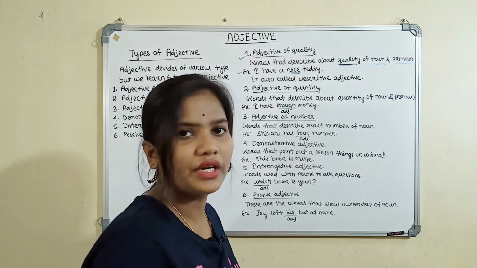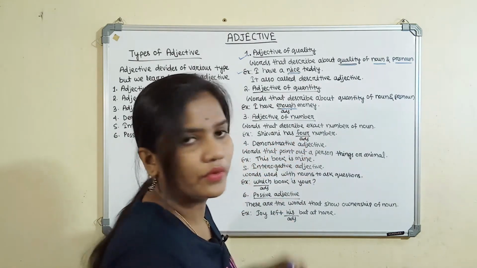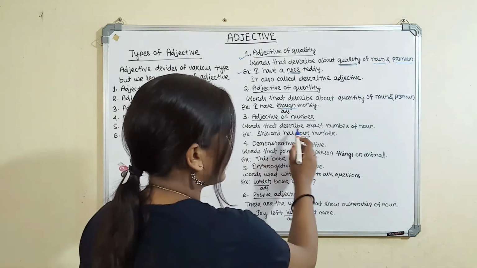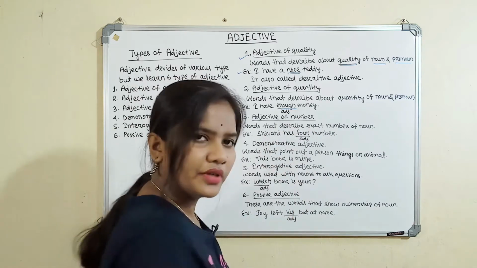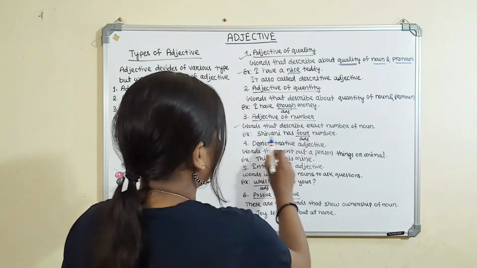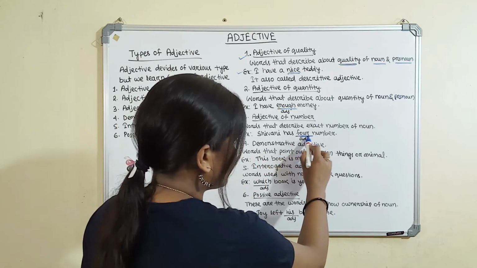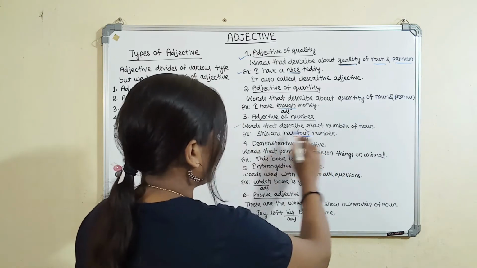Enough means some quantity, but here 4 is the exact number, so it is called adjective of number. Let's take one sentence example to make it easy: Shivani has 4 pens. So 4 shows the exact number of the noun, which is called adjective of number.